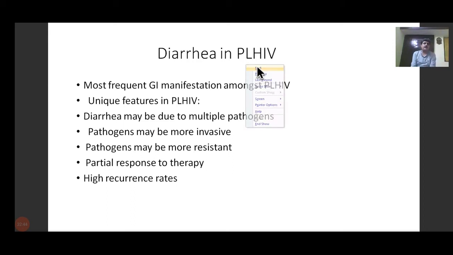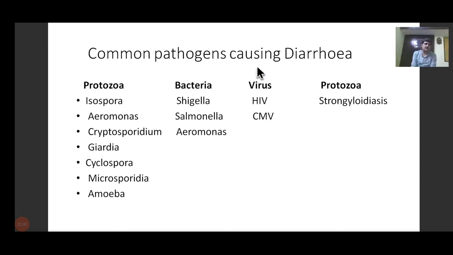So common pathogens which cause diarrhea, protozoa are the commonest: Isospora, Aeromonas, Cryptosporidium, Giardia, Cyclospora, Microsporidia, Amoeba. You can see these initial 3-4 organisms are not the common organisms which we find in a person with normal immunity. These are specifically seen in patients with HIV. Bacteria, virus, and helminths in the form of strongyloides. These are the common organisms which can cause diarrhea.